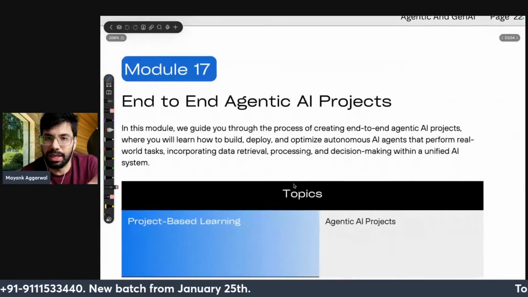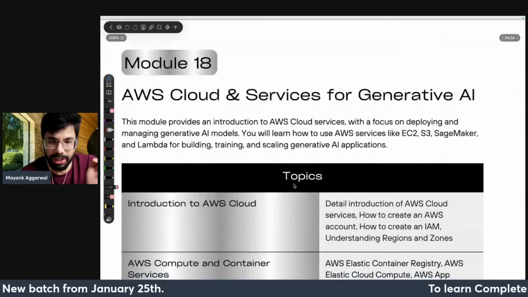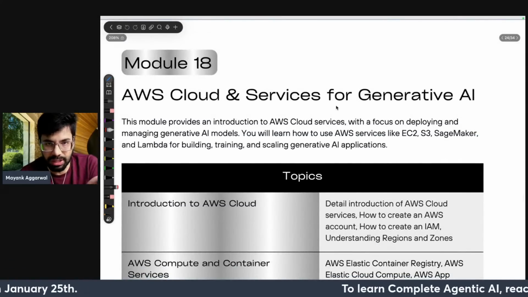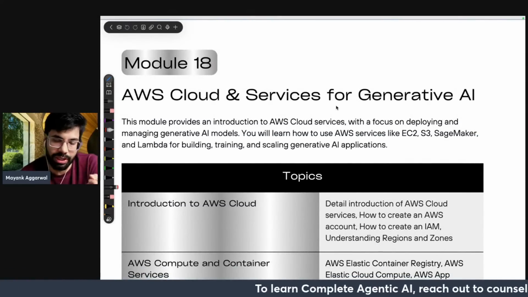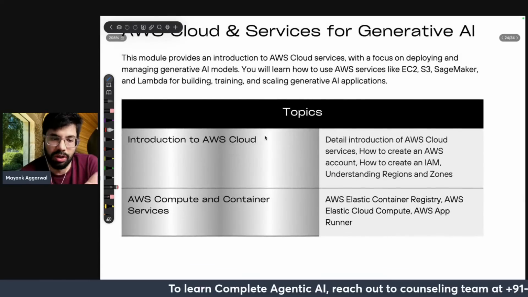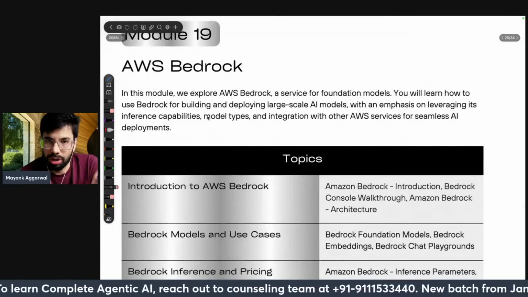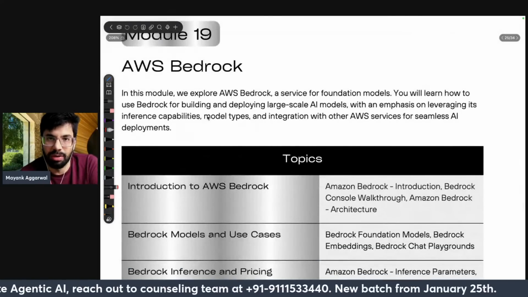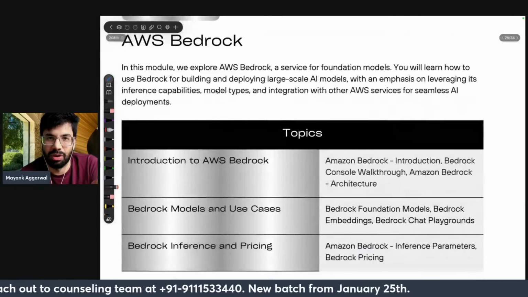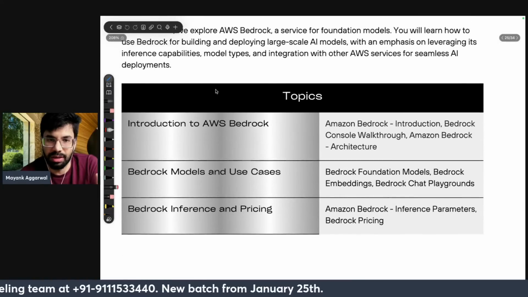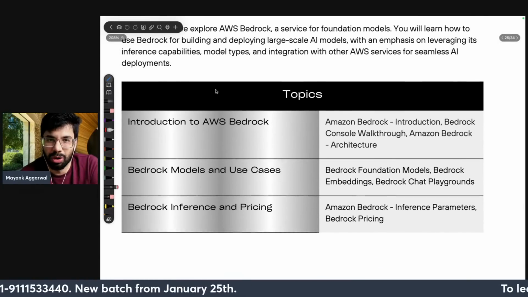Yeah. End-to-end agentic AI projects. So in the end, you will see projects. AWS Cloud and Services for GenAI. We are going to teach you AWS properly. Introduction to AWS Cloud, Compute and Container Services. Bedrock. I think many of you will be aware of that, a service for making your AI models and everything.